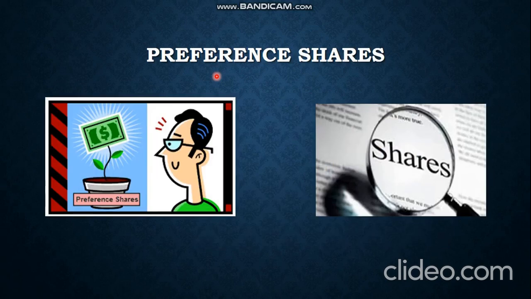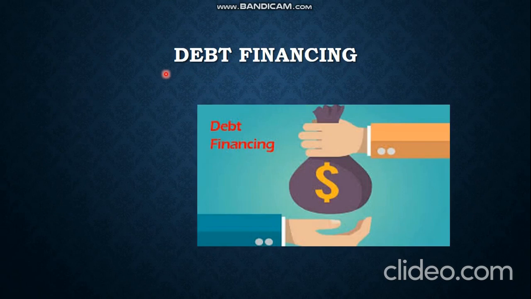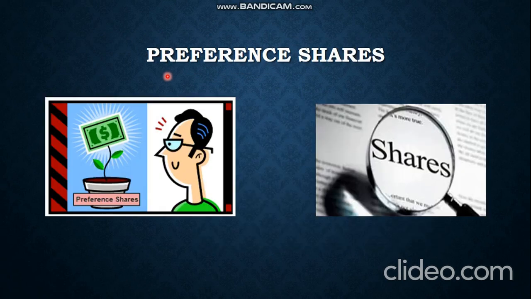Then one more is preference shares. Here the preference share gives the advantage of both equity financing as well as debt financing. It shares the advantage of equity financing, that is becoming an owner, and the advantage of debt financing, that is getting some amount of interest money, right?